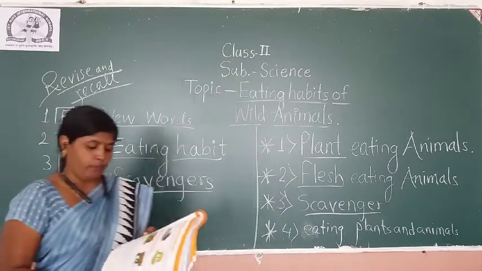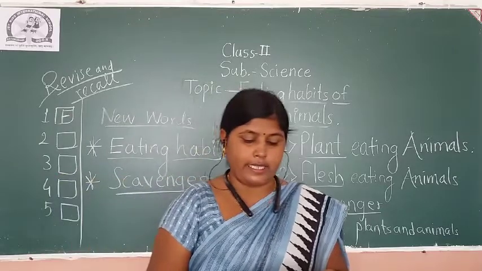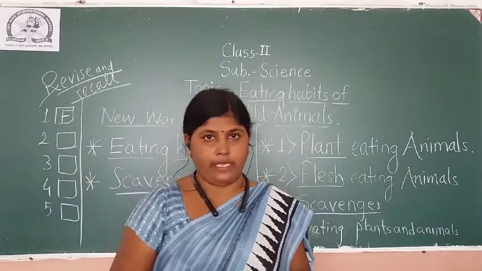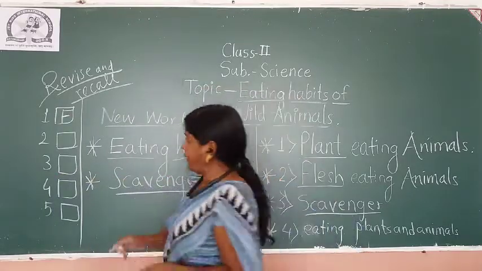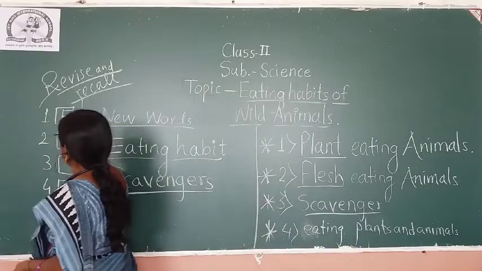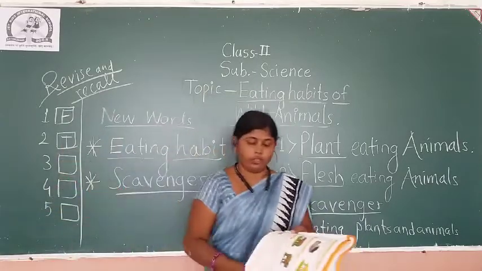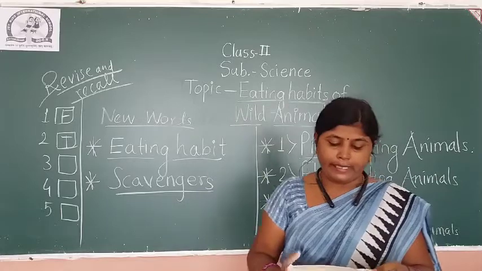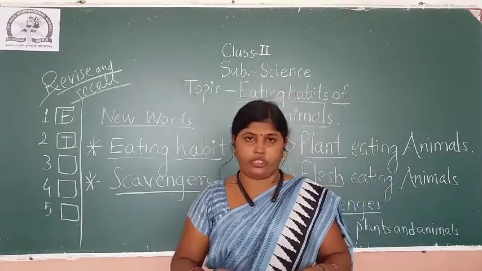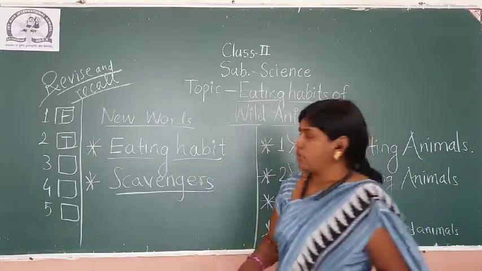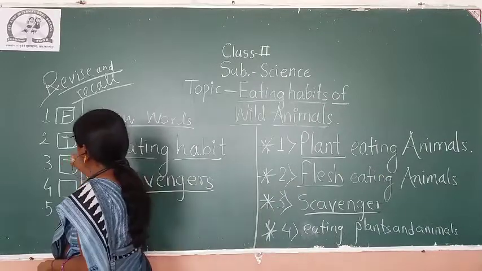So number 2, what is number 2? Rhinoceros is an example of plant eating animal. Yes, it is the example of plant eating animal. So this sentence is true. So I am writing T for the true statement. Now, leopard kills other animals and eats their flesh. Yes, this is also correct. So I am going to write true.